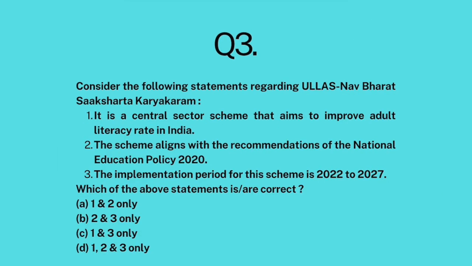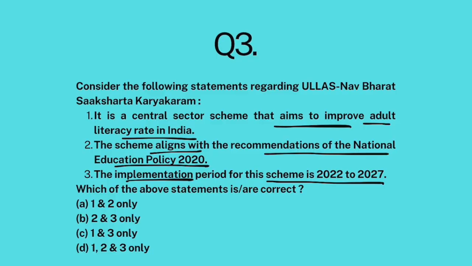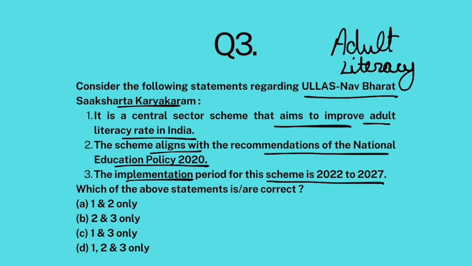Question 3. Consider the following statements regarding Ullas Nav Bharat Saksharta Karyakram. It is a central sector scheme that aims to improve adult literacy in India. The scheme aligns with recommendations of National Education Policy. The implementation period for this scheme is 22 to 27. Okay. So, Ullas Nav Bharat Saksharta Karyakram is basically a central scheme of government to improve adult literacy rate. And how would you improve adult literacy rate? Well, there are many people aged 30 or above, 40 or above who are out of schools. How would you ensure literacy among them? So to ensure literacy among them, you have launched this scheme.